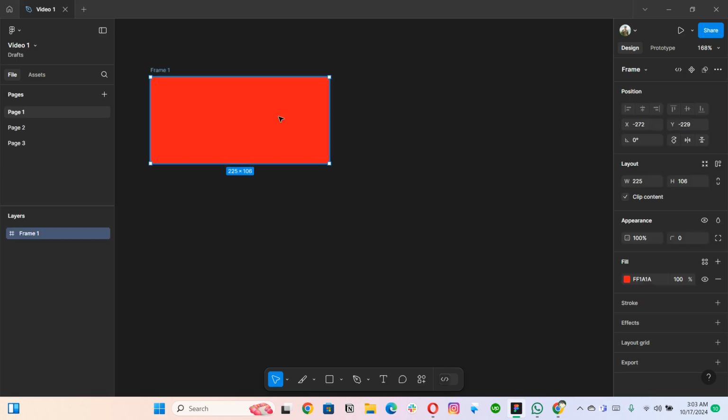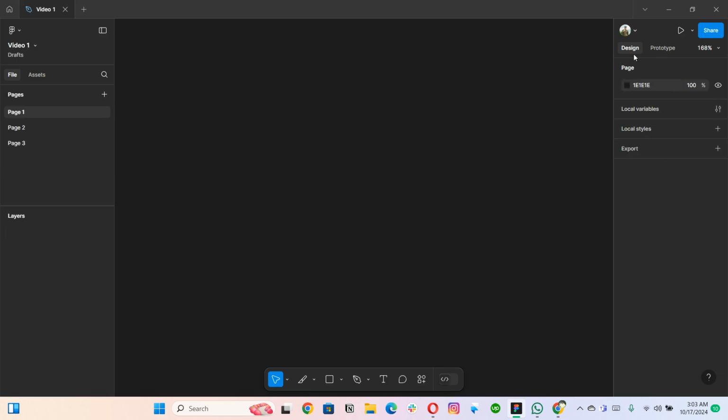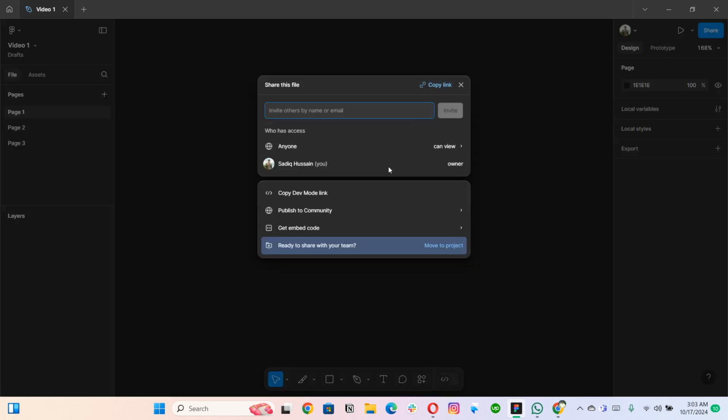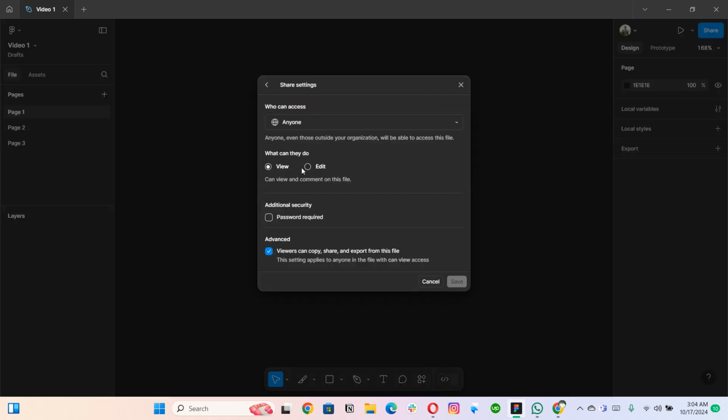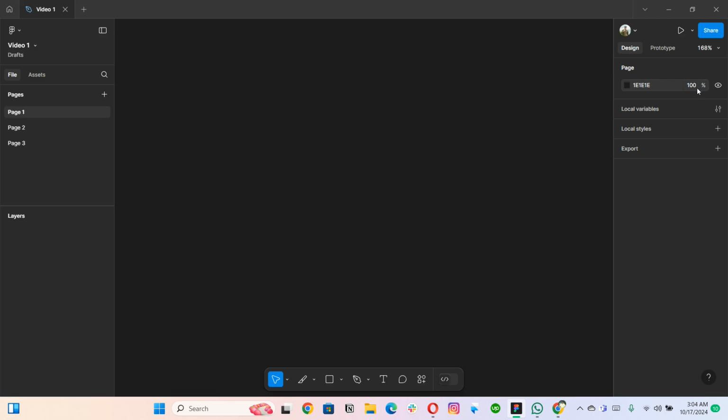Let's go to the first part, and this is the side panel, the property panel. Here you can see the design work, and right at the top you have your profiles. You can see the names, and what we can do with these profile pictures we will learn later on. Then we have this present icon. When we work on a design and want to present it or give someone a preview, we can use this present icon, and we can also share our Figma link as well. A few options are available, and we will learn about them later on, right?